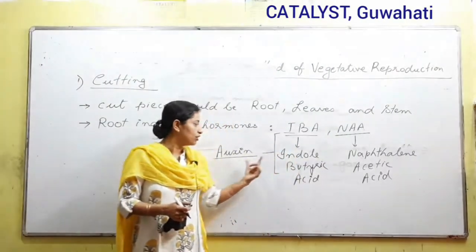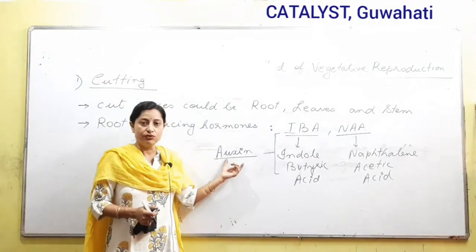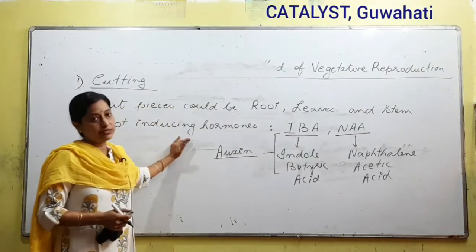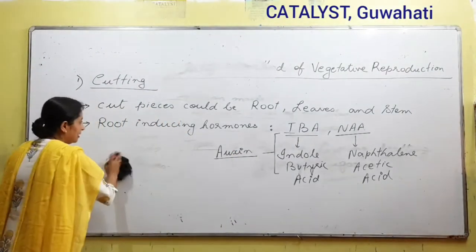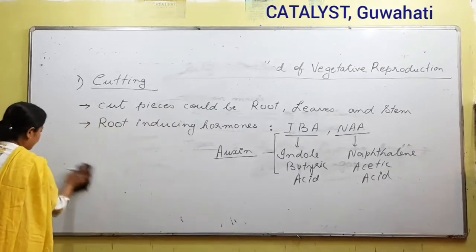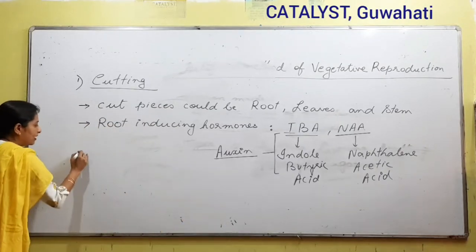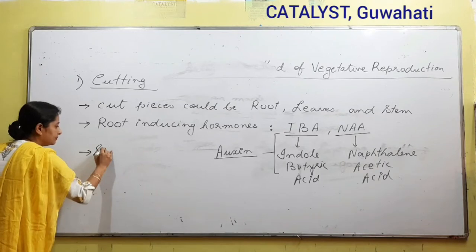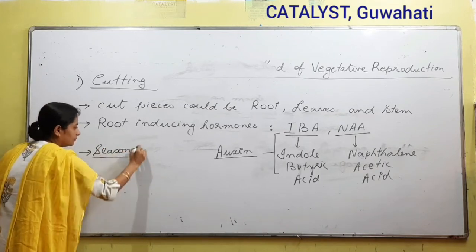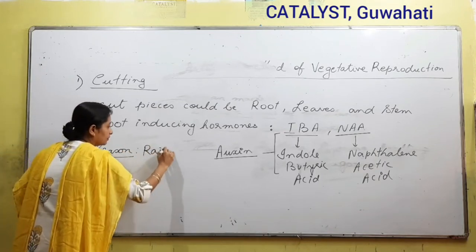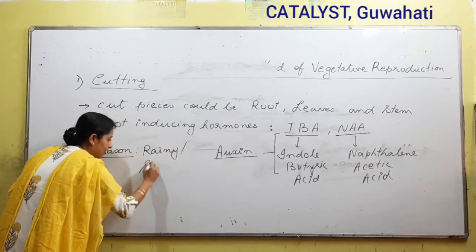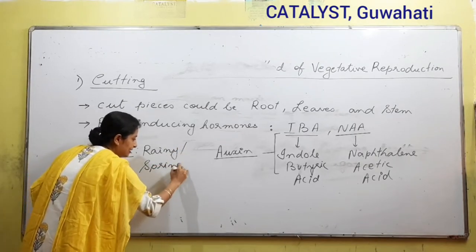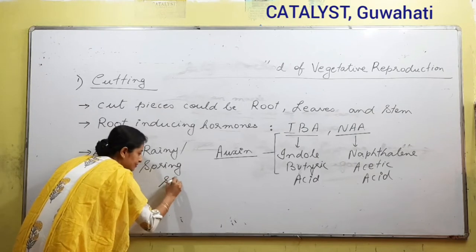So in short, auxin plays a major role in root inducing function. Next, again talking about the season, rainy and spring season is favorable.